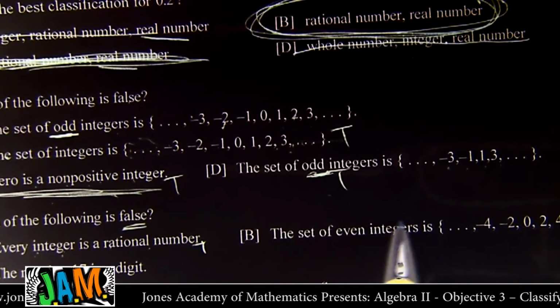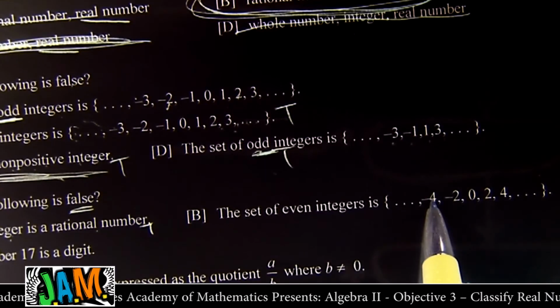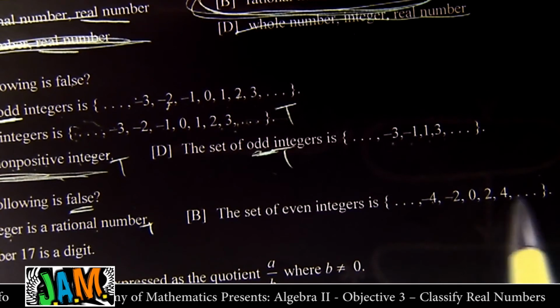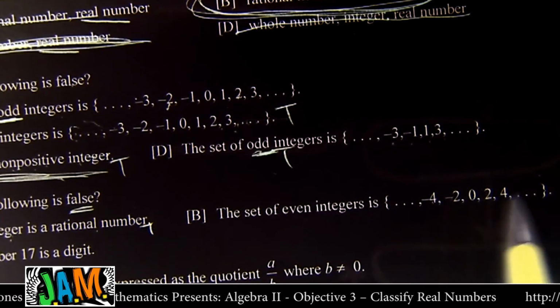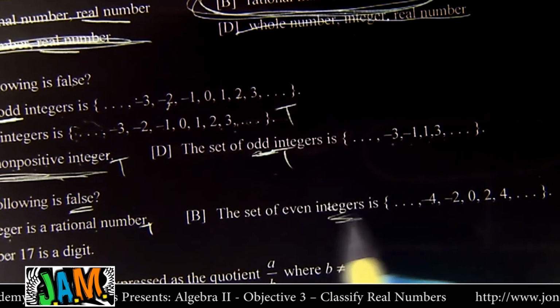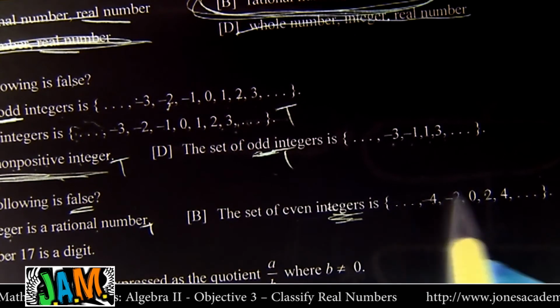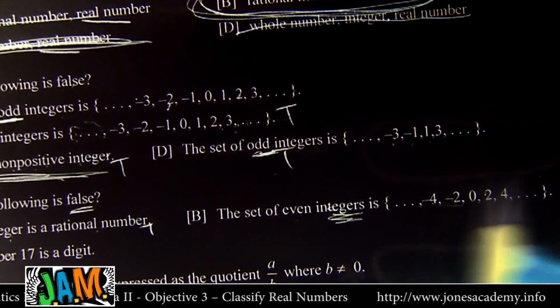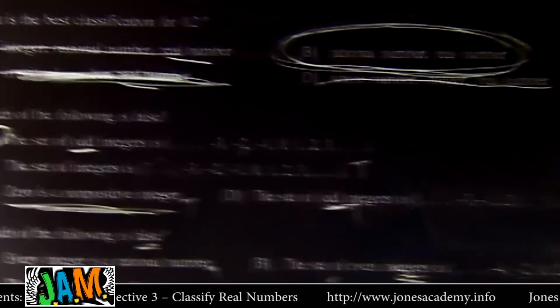Now the set of even integers, let's just check: negative 4, negative 2, 0, 2, 4. Right? Notice, did they take out the odds? Yeah. Are these integers? Oh, heck yeah, they are. Are they odd integers? No, these are the evens. They took out the 1s, the 3s, the 5s. So that's also true.